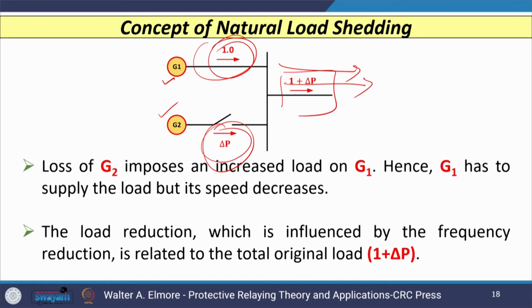Now, if generator 2 is lost, so I am opening this switch because of some reasons, maybe a fault or something else, whatever additional load delta P has to be supplied by generator 1. So, now generator 1 has to supply the entire requirement of load, that is 1 plus delta P instead of 1.0.